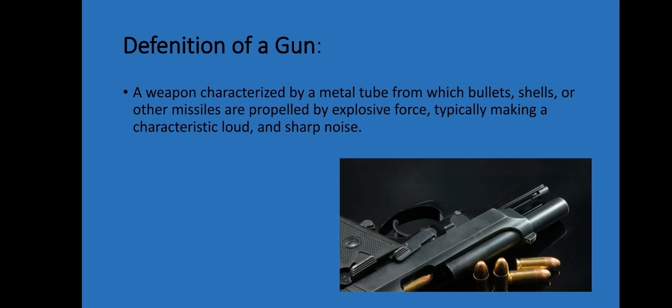Definition of gun: a weapon characterized by a metal tube from which bullets, shells, or other missiles are propelled by explosive force, typically making a characteristic loud and sharp noise. A gun is made of a metal material which has bullets and shells and makes a loud noise.